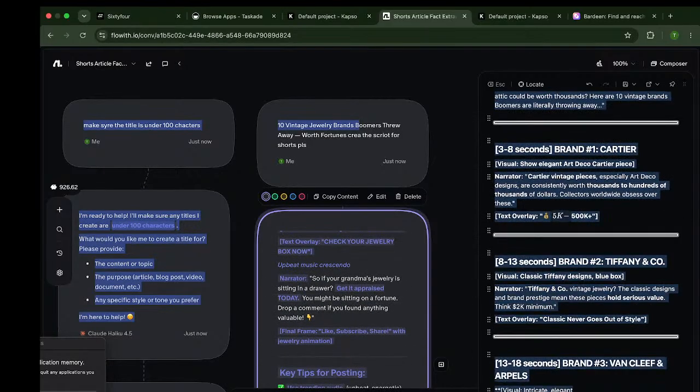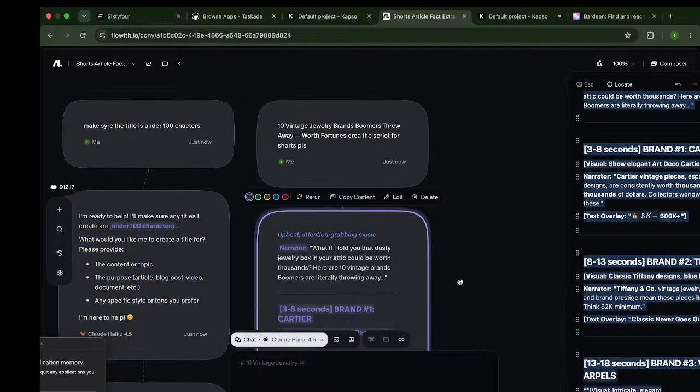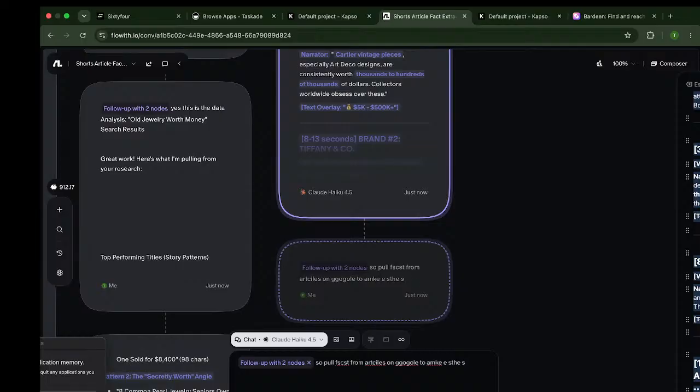So what I like to do is scroll down and do a follow up. Ask it, pull facts from articles on Google to make the short script. I don't want an AI slop wrote up fake script.